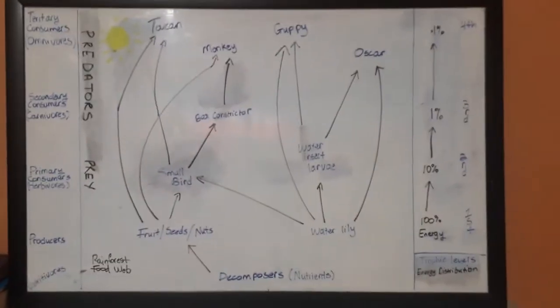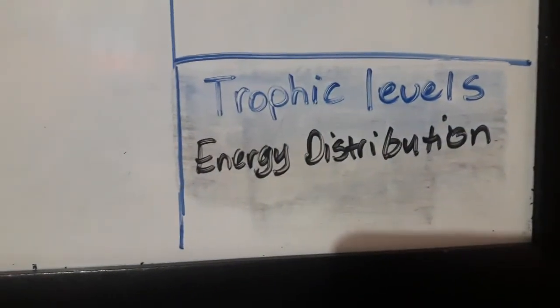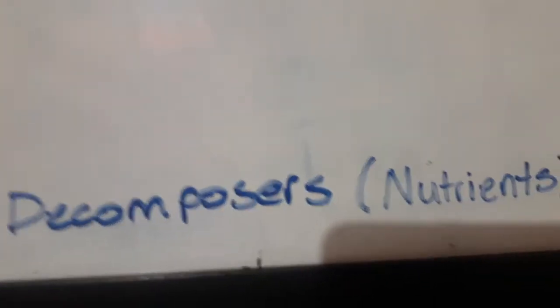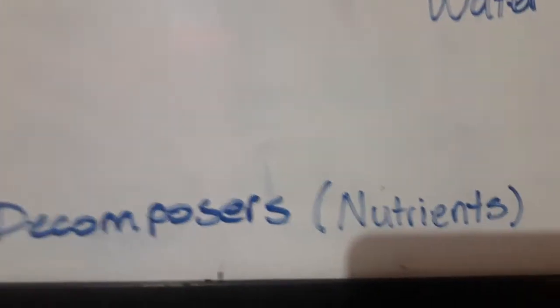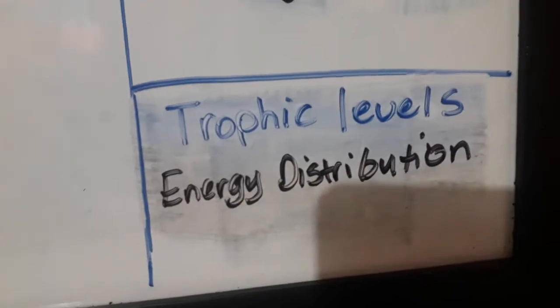And here it is. So first we discuss the trophic levels and the energy distribution. At first we have the detritivores, which are the decomposers where the plants get their nutrients, which are basically dead plant matter. So let's talk about energy distribution.